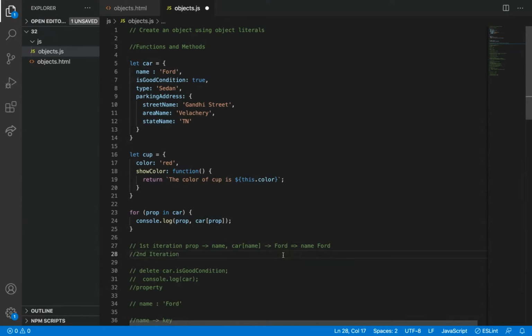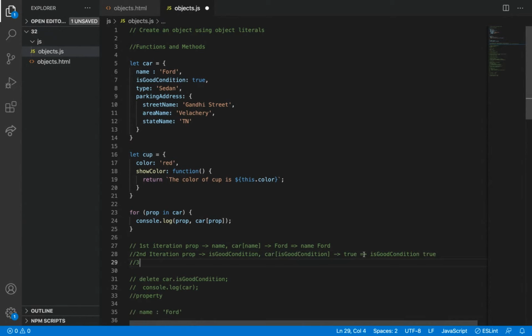Second iteration. So what value will come in prop? In prop, it will come this, and then in car of prop, what is there inside that? If it is false, it will show false. If here it is true, so true. So what will be the output in the second iteration? Prop, comma, true.